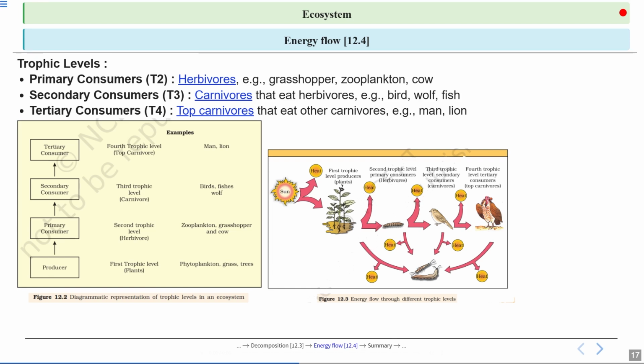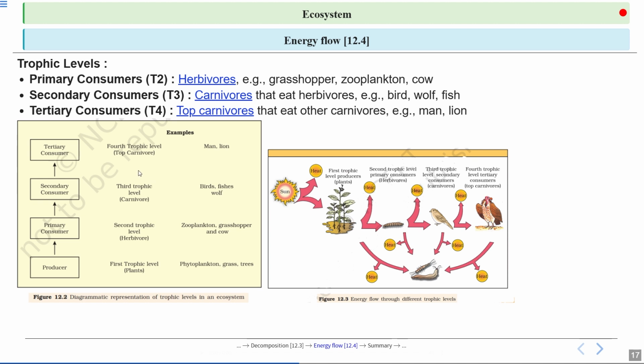The second trophic level is occupied by the herbivores. They are the primary consumers. Examples are zooplankton, grasshopper, and cow. Then the third trophic level is occupied by the carnivores, which are the secondary consumers. Examples are bird, fish, and wolf. And then the tertiary consumers, these are the top carnivores, and they occupy the fourth trophic level. Examples are man and lion.